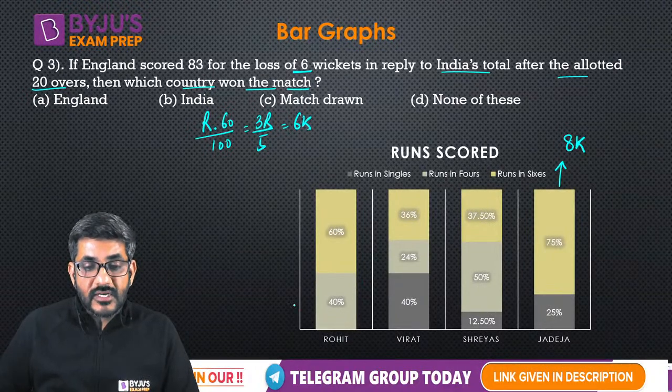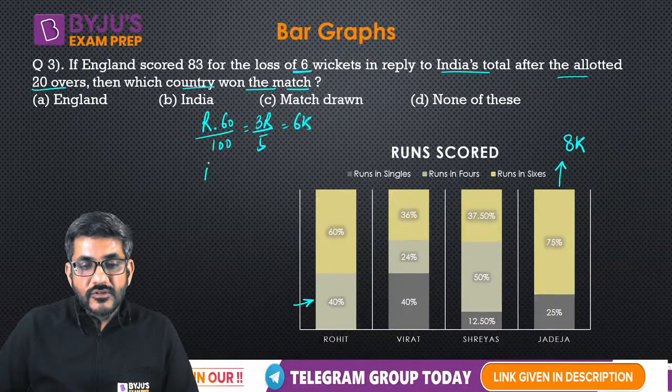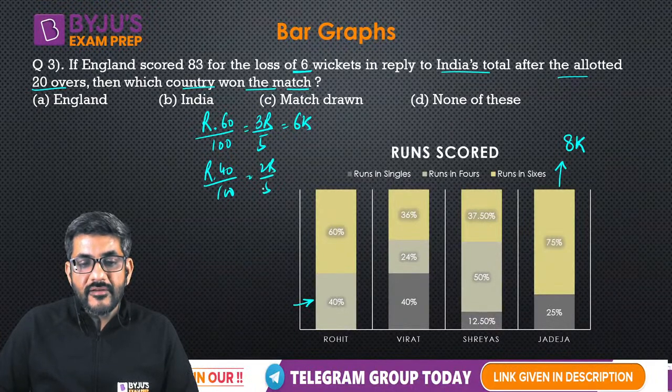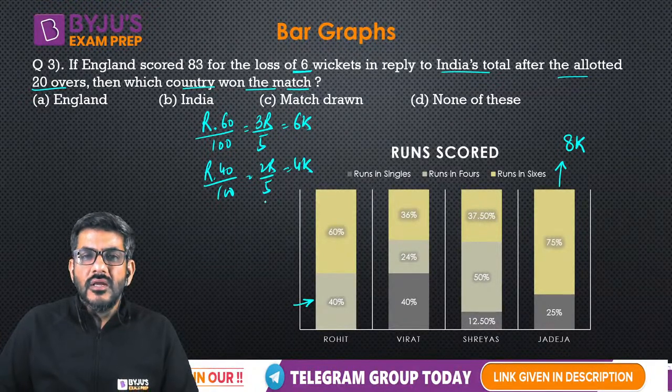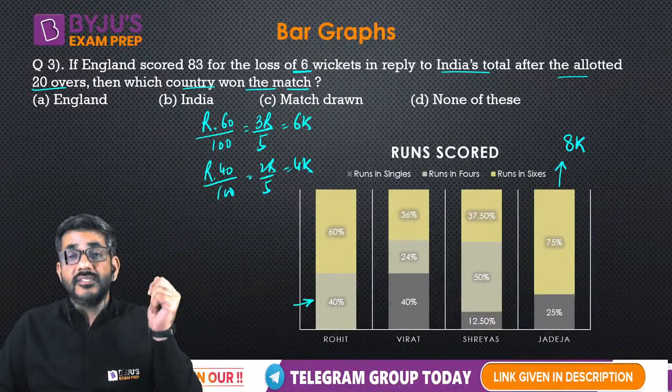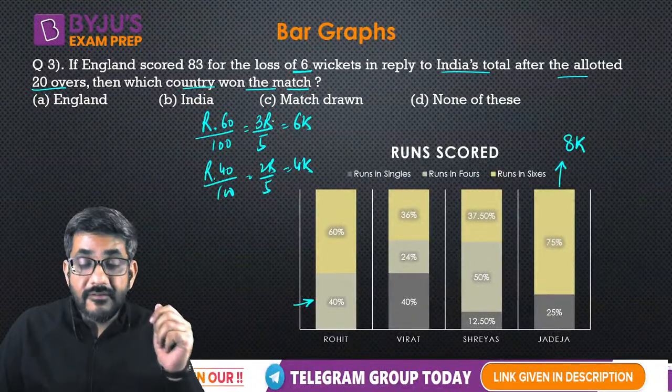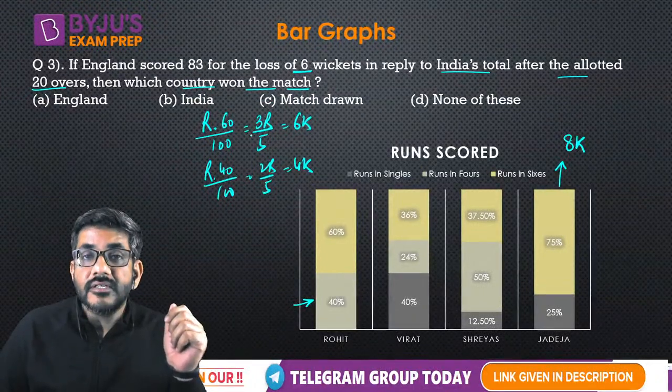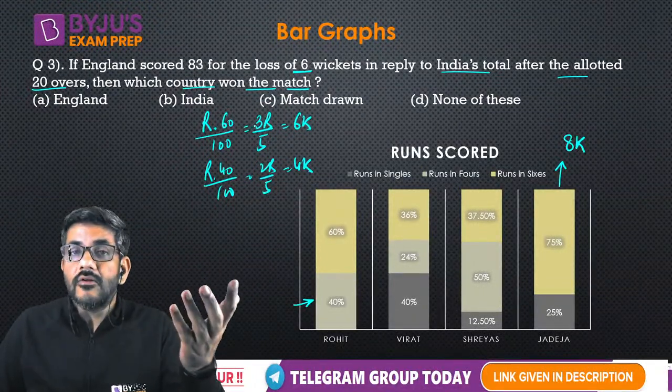Also, Rohit scored 40% of runs in fours. So 40% of runs should be in fours. So 2R by 5 should be a multiple of 4. Again, by the same logic, R must be a multiple of 5 first of all, otherwise it will become a decimal. If I take R as 5, it does not become a multiple of 6. Take the next multiple of R, that is 10.